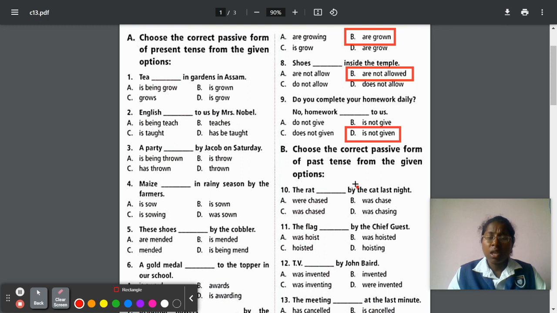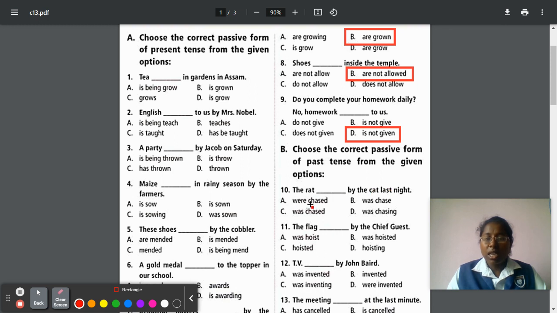past participle. Here if it is a singular one we have to write was, and if it is a plural one we have to write were. For present tense, if it is singular we will write is, and if it is plural we will write are. And here in past tense, if it is singular we will write was, and if it is plural we will write were. So: The rat dash by the cat last night.